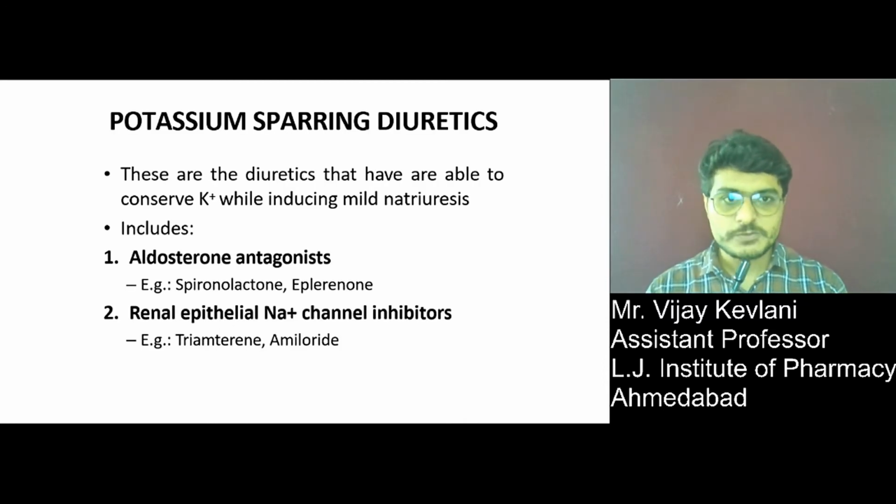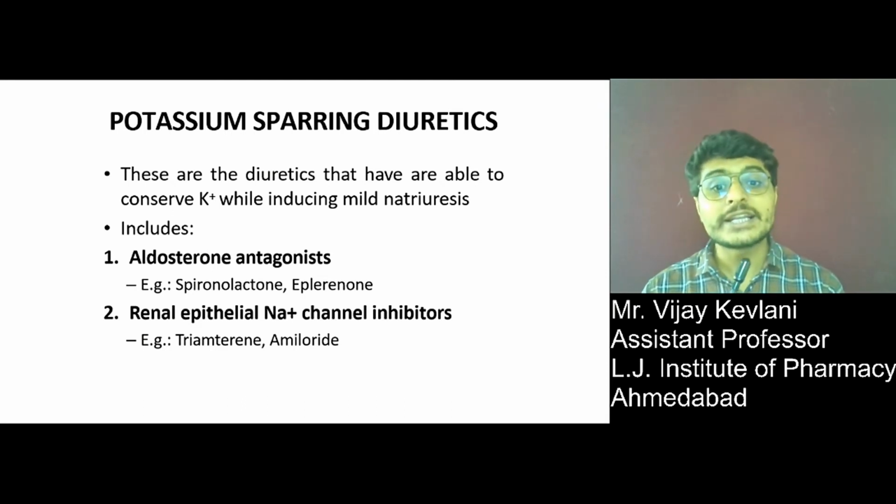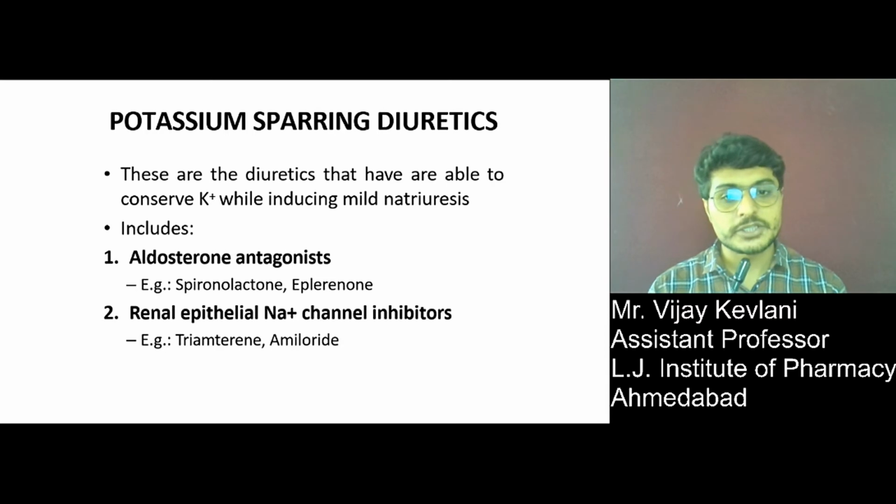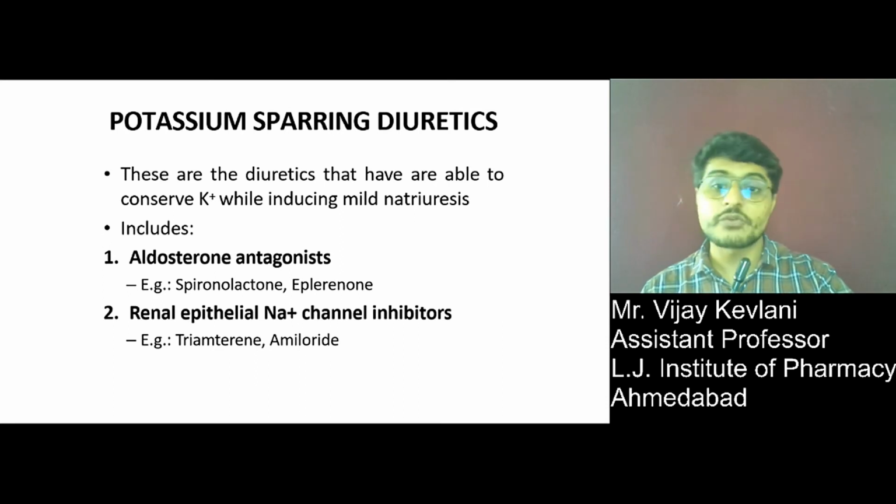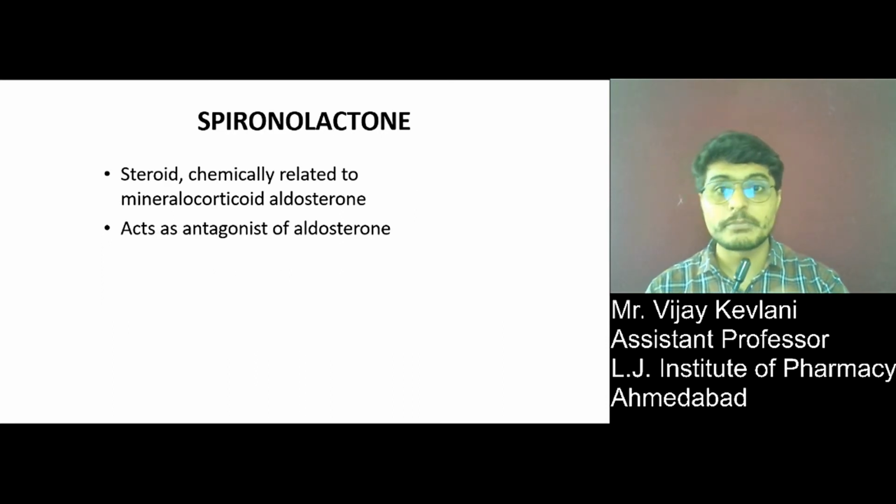Next is potassium sparing diuretics. These are diuretics that are able to conserve potassium while inducing mild natriuresis, right? It includes aldosterone antagonist, that is spironolactone, and renal epithelial sodium channel inhibitors, means renal sodium channel inhibitors, and that is triamterene and amiloride. These are very specific drugs. You should remember this.